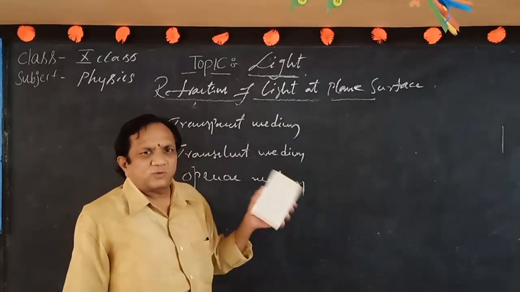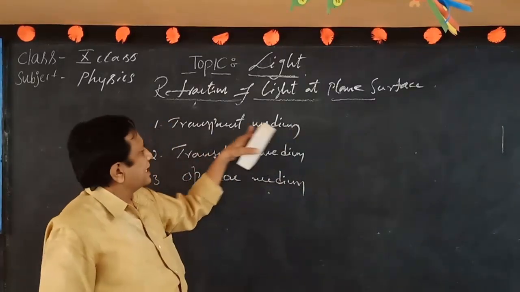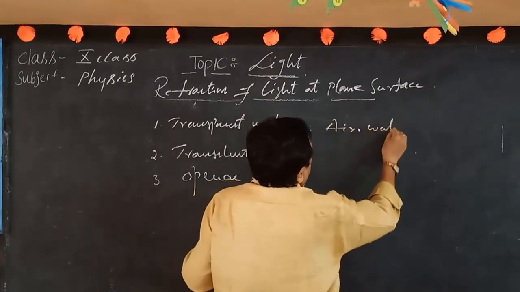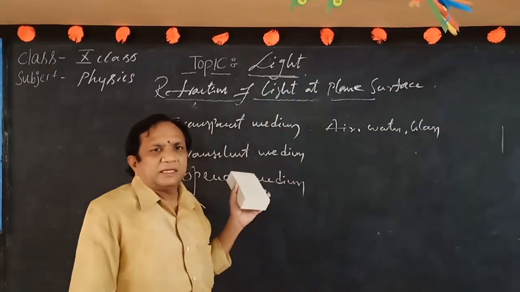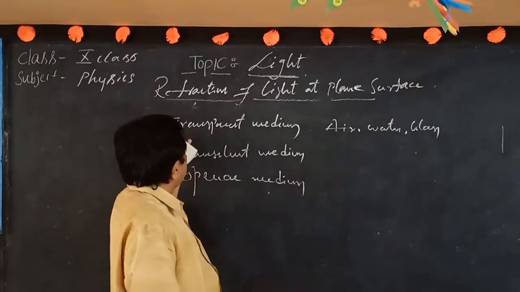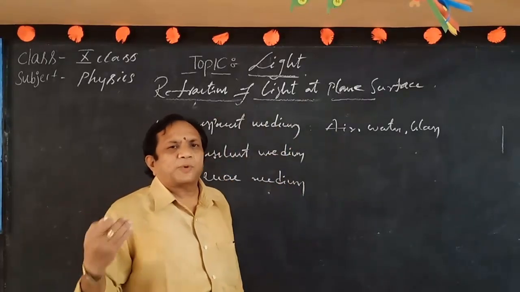So air, glass, water, etc. These are all said to be the medium. So that all belongs to this transparent medium. Air, water, glass, etc. belong to this transparent medium. In this, light is easily propagated from place to place. That's why it is said to be transparent. So it is a very important medium for the propagation of the light.